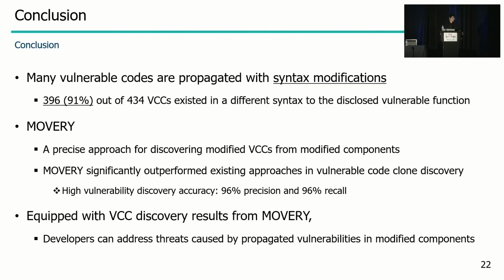So this is the conclusion. We found that many vulnerable codes are propagated with syntax modifications. Actually, 91% of the discovered propagated vulnerable code exists in a different syntax from the disclosed vulnerable function. So to precisely discover the propagated vulnerable code with various syntaxes, we present MOVERY. And from our experiment, we affirm that MOVERY outperformed existing vulnerable code detection approaches.